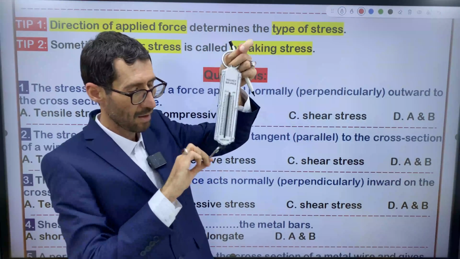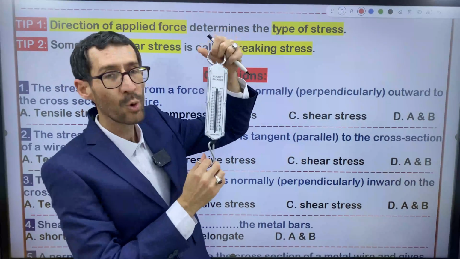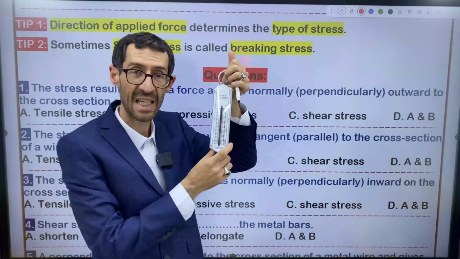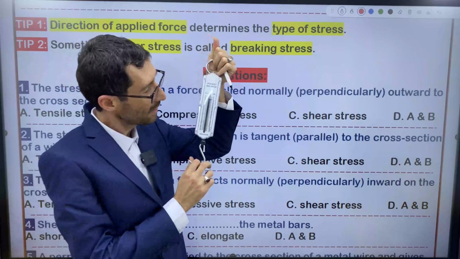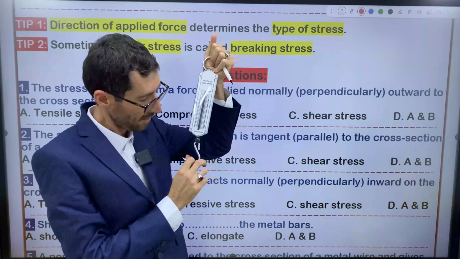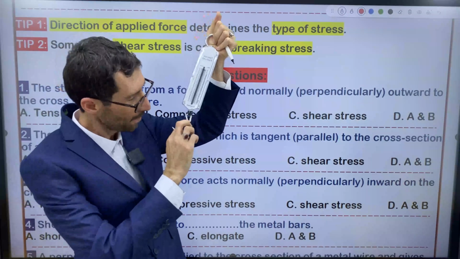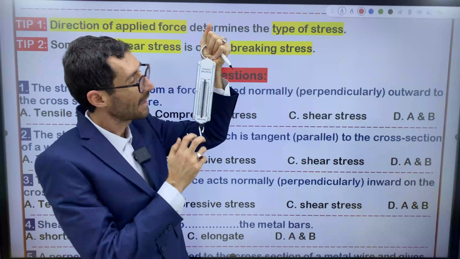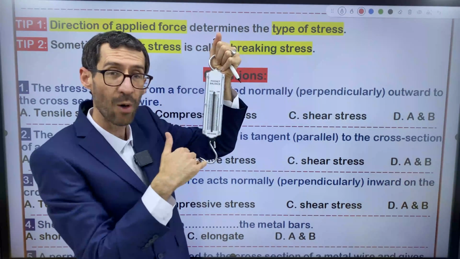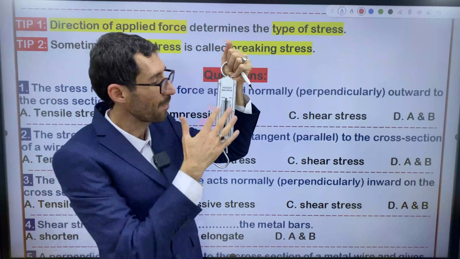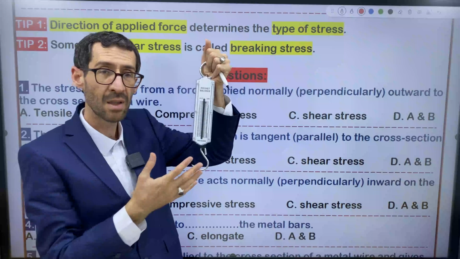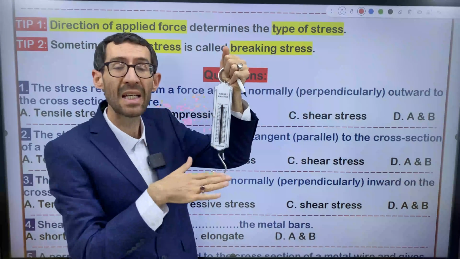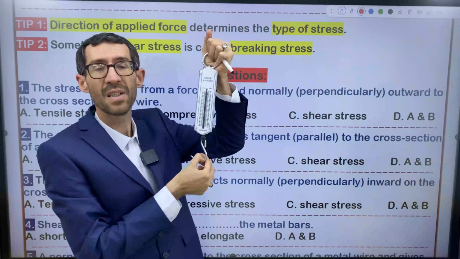Whenever you weigh something by this spring scale, what happens to the length of the spring? Whenever I pull this hook, the spring comes down. The spring opens. The loops of the spring separate from one another. The spring elongates.